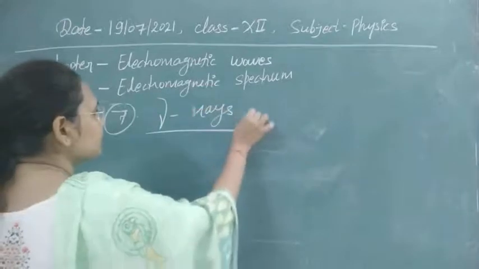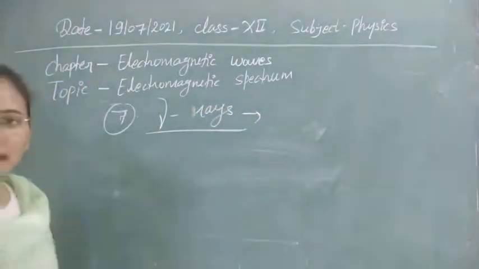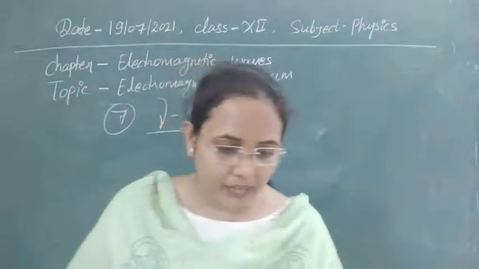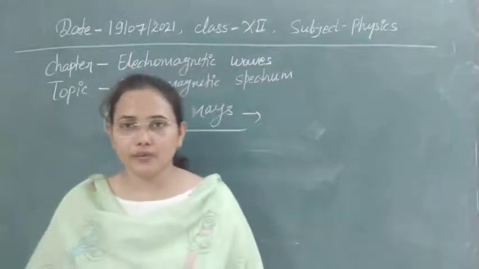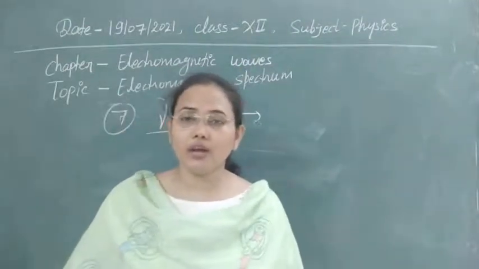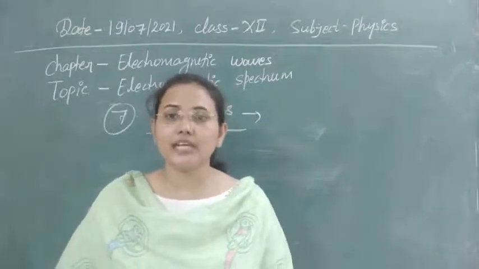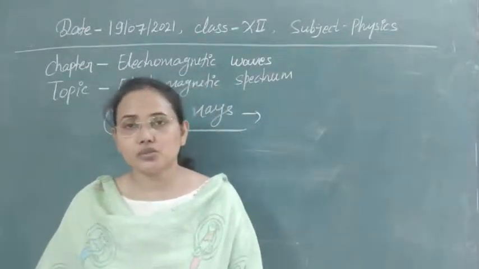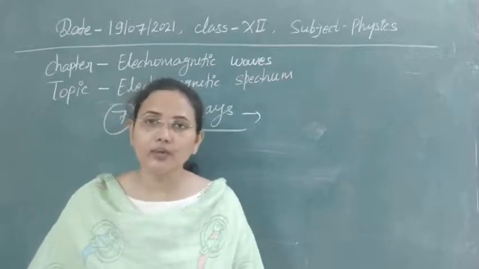Gamma rays were first discovered by Rutherford. Rutherford worked a lot in the field of radioactivity, and he is also known as the father of nuclear physics.